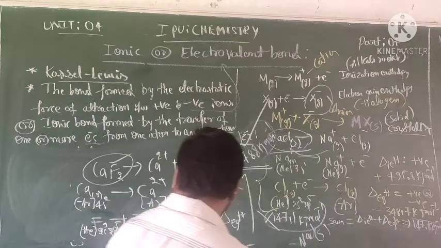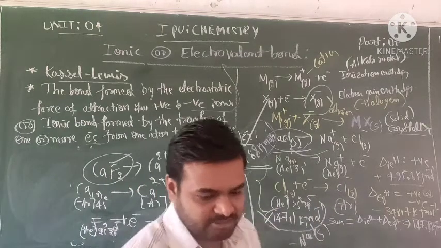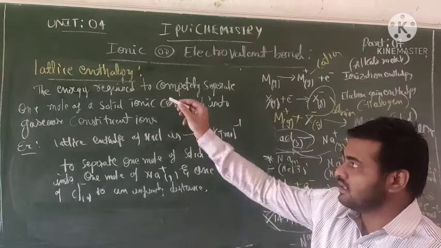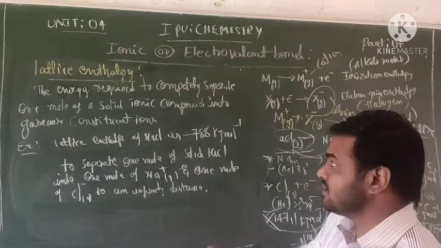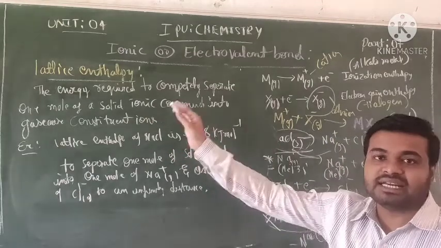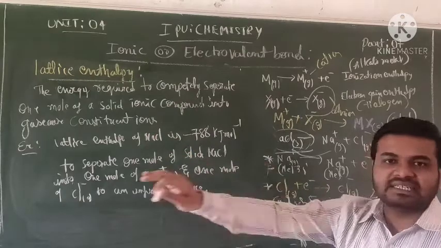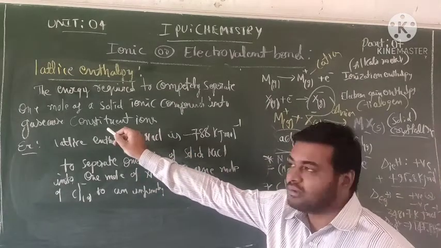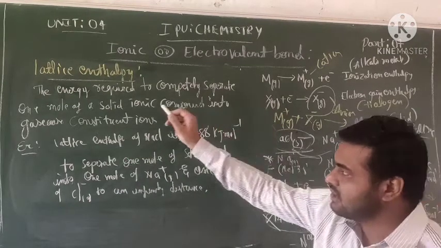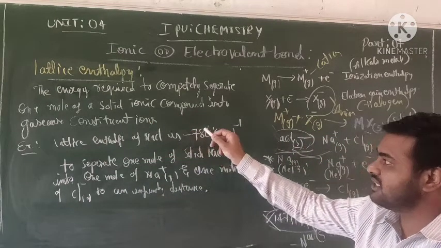Let me go further. One more point: lattice enthalpy. The definition of lattice enthalpy is the energy required to completely separate 1 mole of a solid ionic compound into gaseous constituent ions.